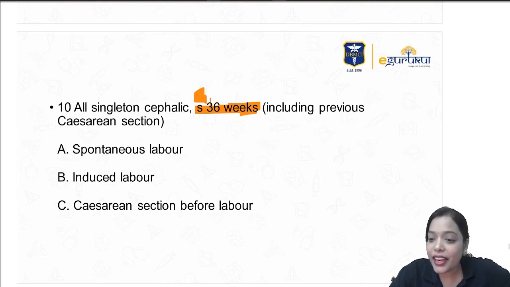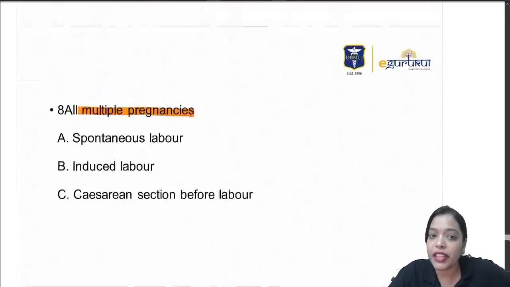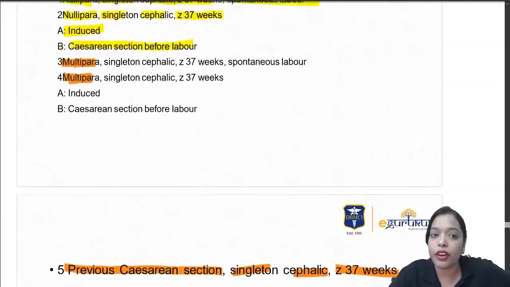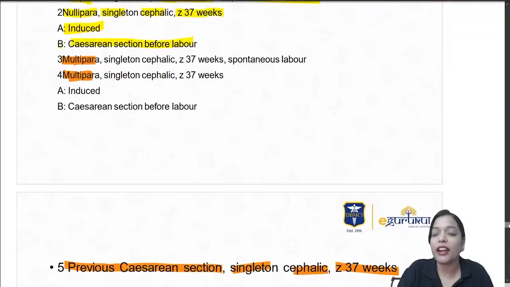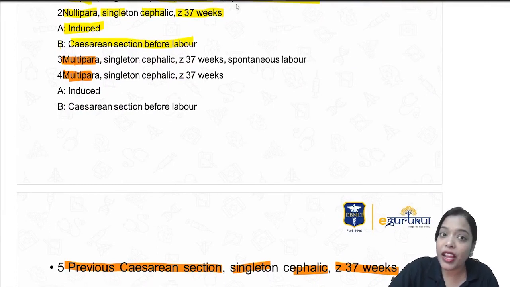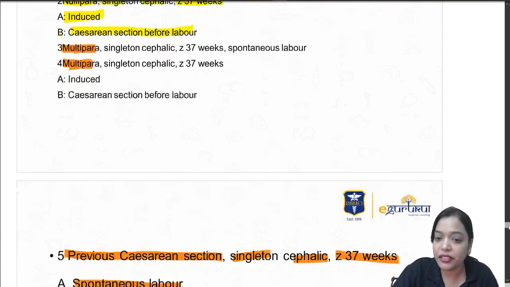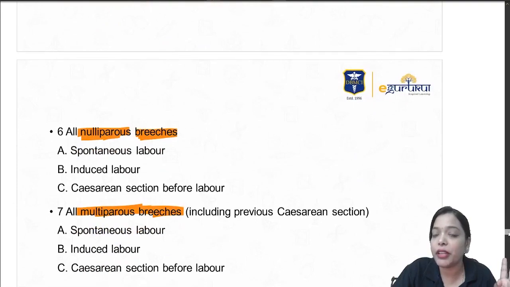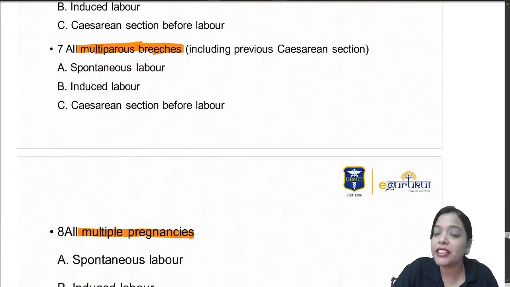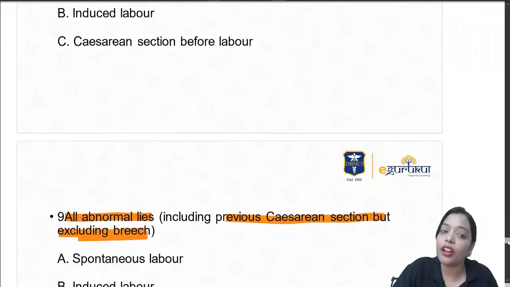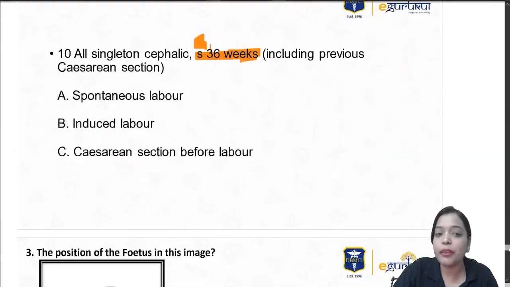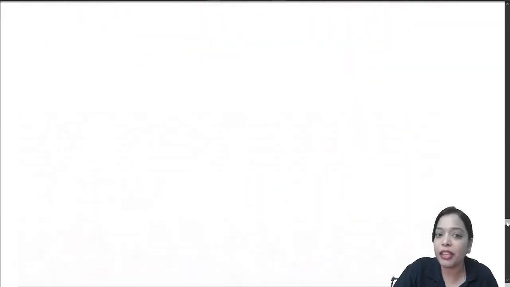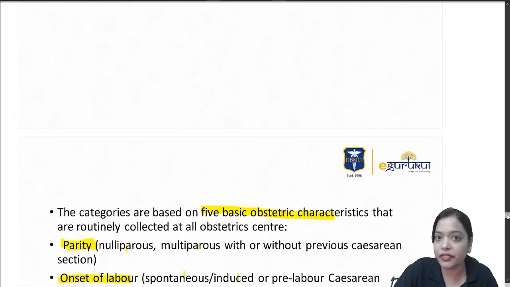So they have categorized the patients in this way to find out the cesarean section rate in whom it is more. So first and second are nulliparous. Third and fourth are multiparous. Fifth is previous cesarean section. Sixth and seventh are breech, nullipara breech, multipara breech. Eighth is twins. Ninth is all abnormal lies. 10th is preterm. Remember this way, I think it will be easy for you to remember the Robson's classification.